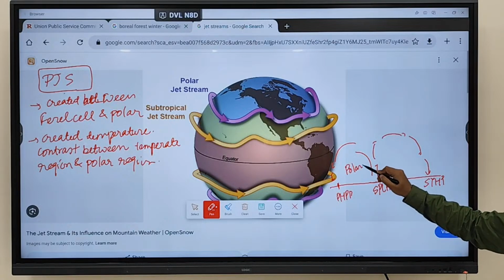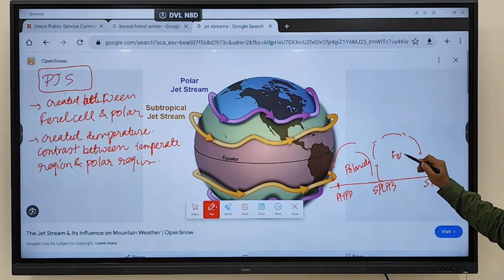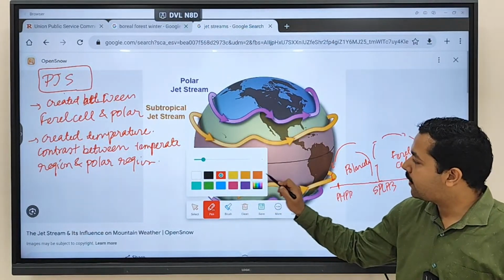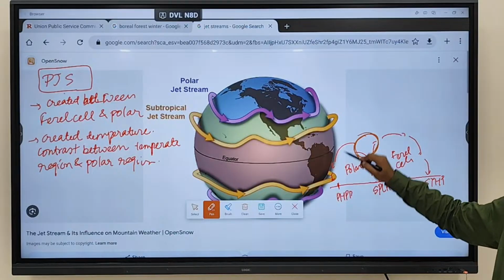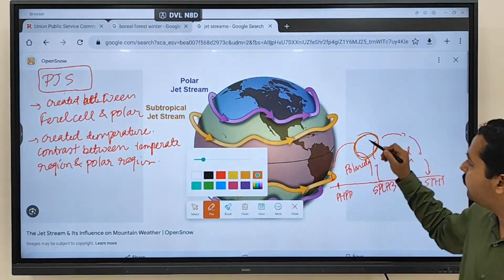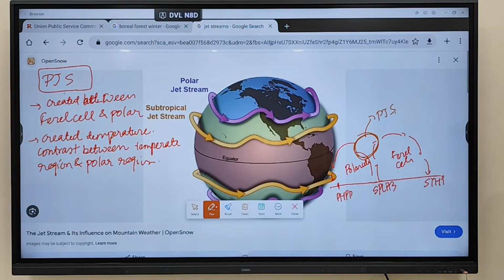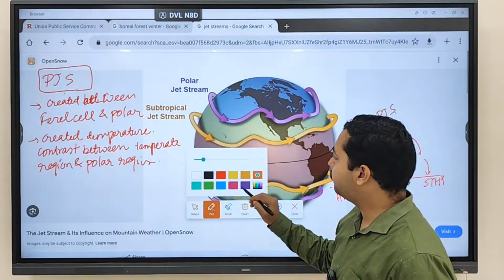Polar cell is there. Which cell is there? Ferrel cell is there. So here, a void is being created. So here you'll see which type of jet stream? Polar jet stream. Clear?